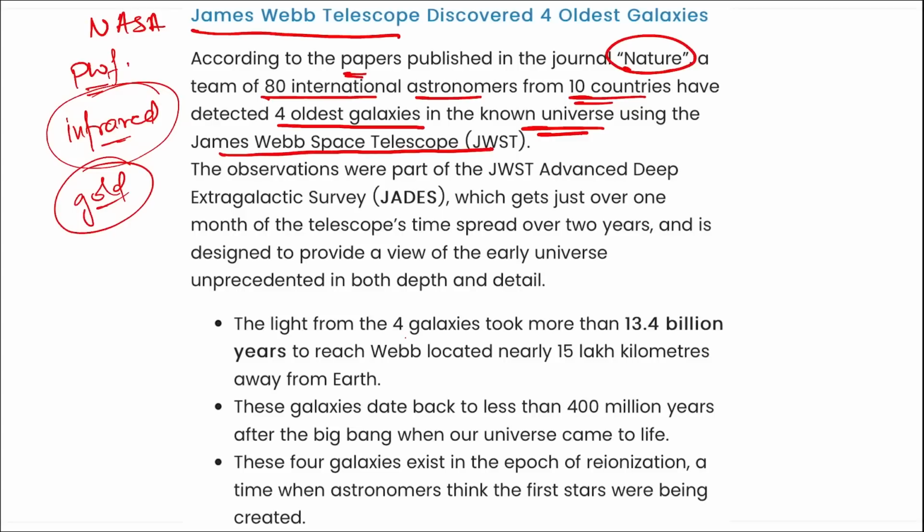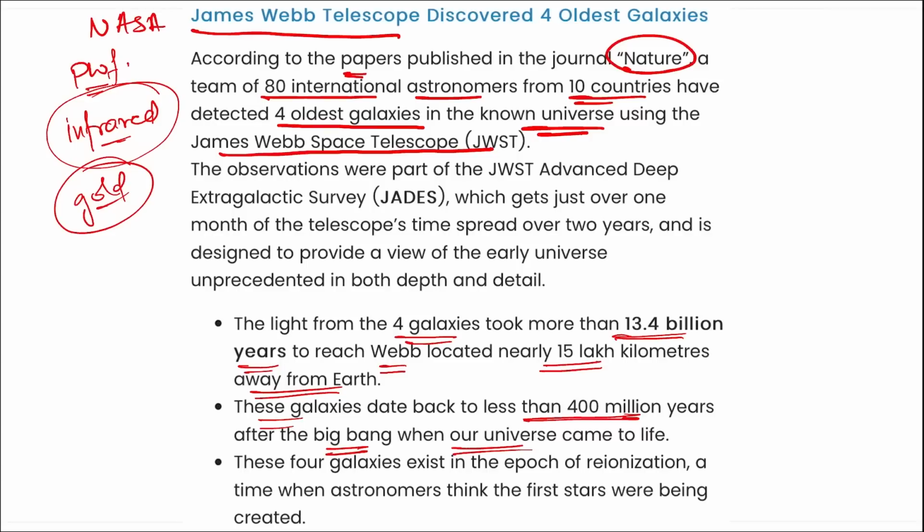Very important, the light from these 4 galaxies took more than 13.4 billion years to reach the James Webb Space Telescope, which is located nearly 15 lakh kilometers away from the Earth. These galaxies are dated back to less than 400 million years after the Big Bang, when our universe came to life, and they are considered to be one of the oldest galaxies that have ever been discovered.